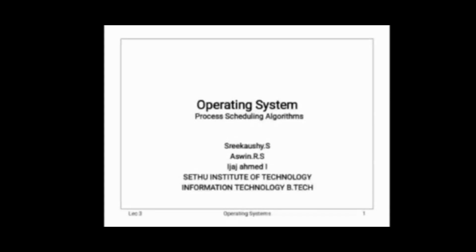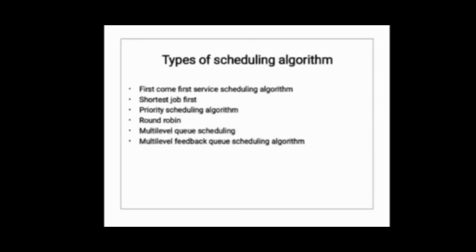In scheduling algorithms, there are 6 algorithms. They are first come first served scheduling algorithm, shortest job first scheduling algorithm, priority scheduling algorithm, round robin scheduling algorithm, multi-level queue scheduling algorithm, and multi-level feedback queue scheduling algorithm. Now we are going to see about the first come first served scheduling algorithm.